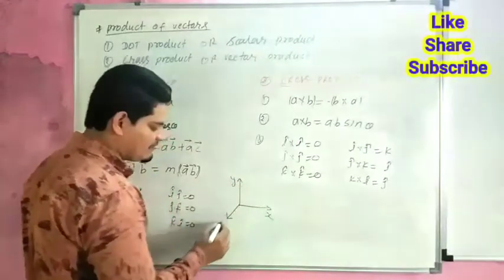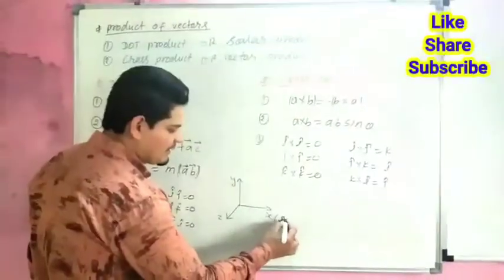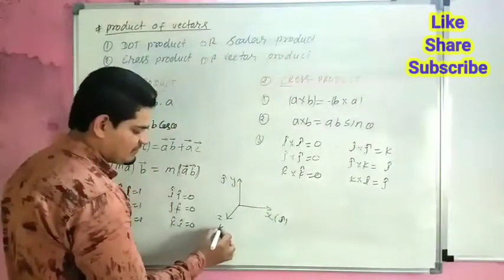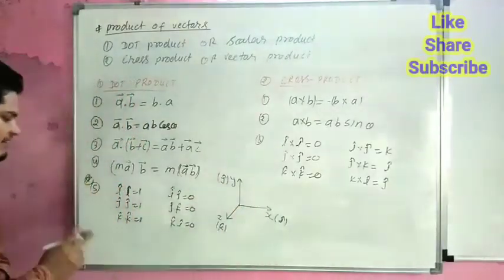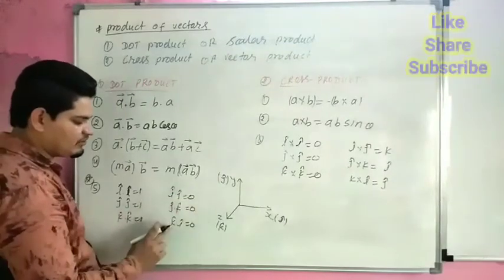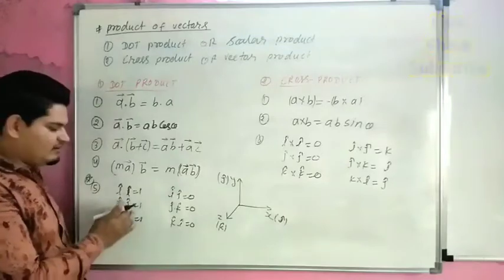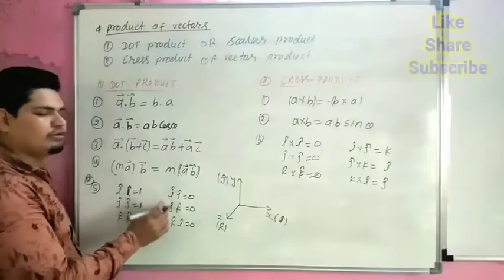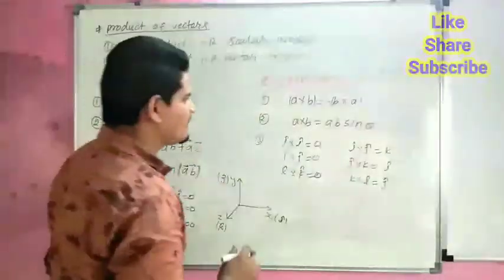And we know that there are three types of direction, x, y, z. X direction is represented by I cap, y direction is represented by J cap, and z direction is represented by K cap. I dot J is 0, J dot K is 0, K dot I is 0. It means if the direction is same, its value becomes 1, and if the direction is different, then its dot product becomes 0.